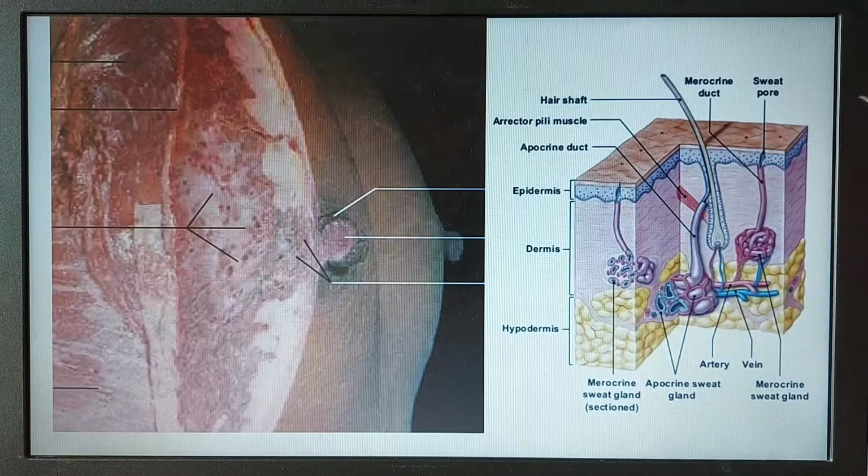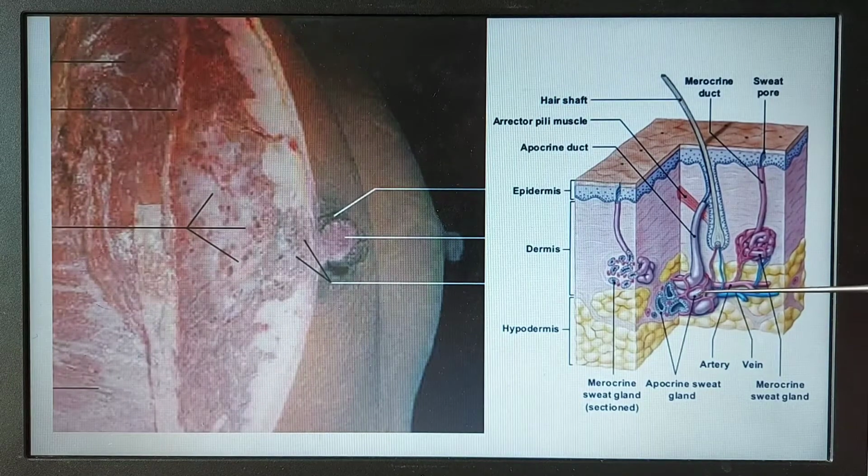This is an example of an exocrine gland. And we see that these are tubular structures and there is a duct. This gland is known as the sweat gland. This sweat gland directly secretes its secretion into the epidermis.